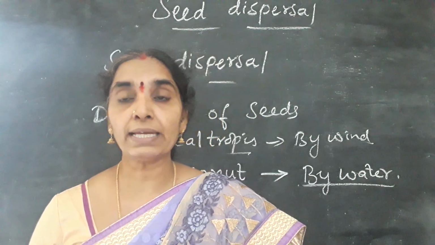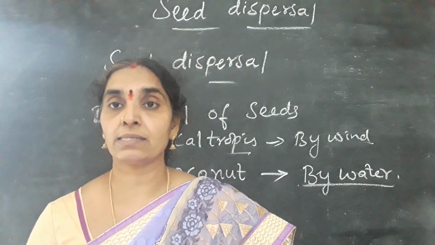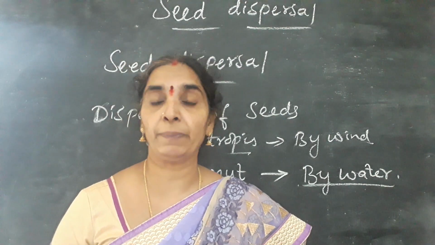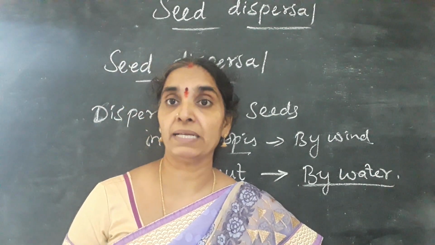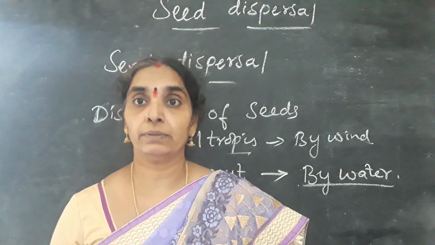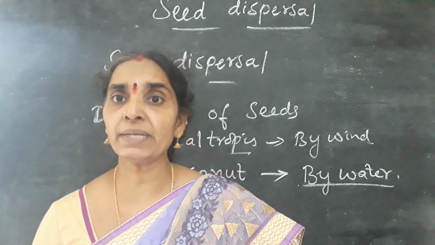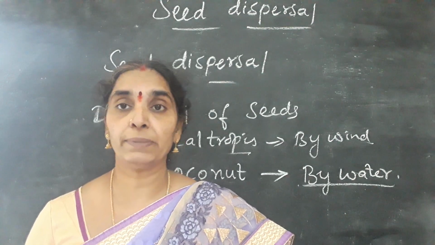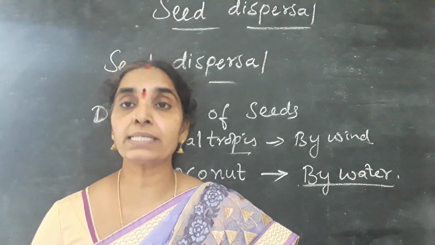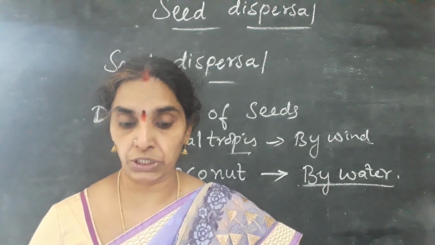We can support her by saying that if they fall under the shade of the parent plant, either the parent plant may survive or the daughter plants may survive by receiving the materials, that is the water and mineral salts that they need for survival or germination.